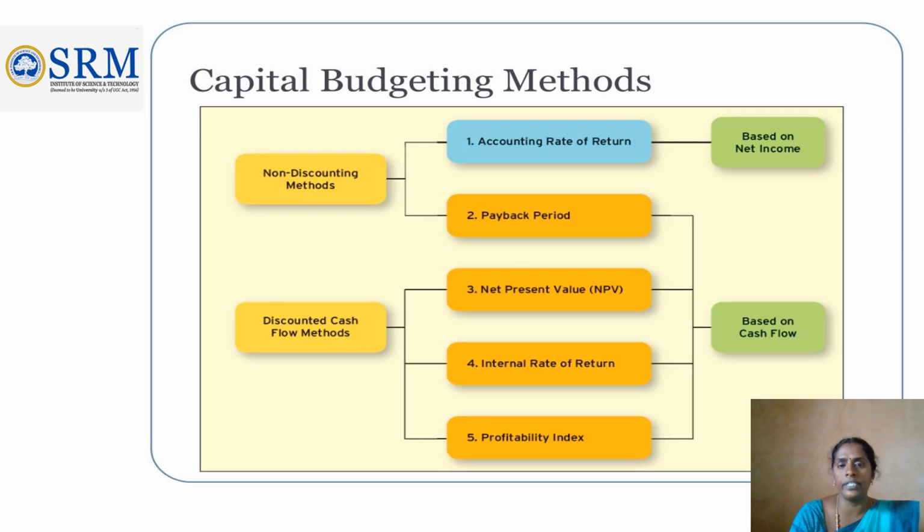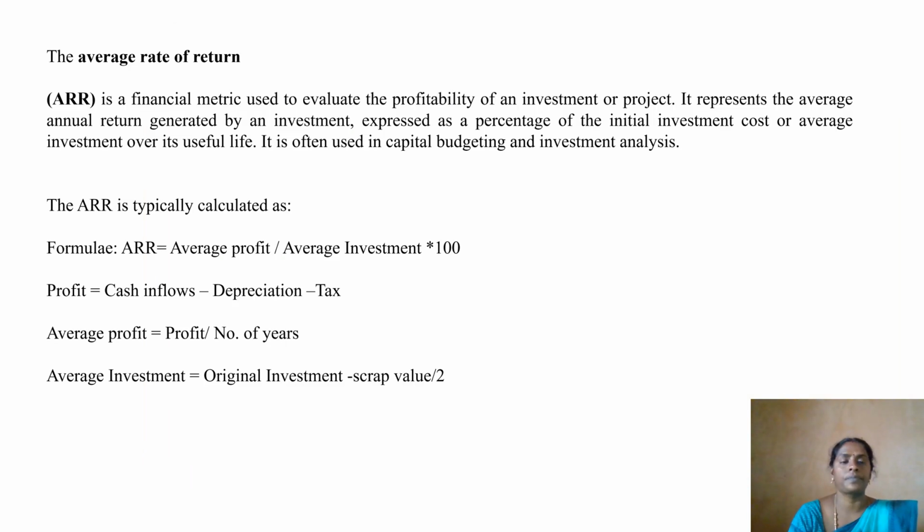Then the internal rate of return, IRR method, determines a discount rate that makes the NPV of a project equal to 0. This is also something we will understand once the problem is worked out. The last one, profitability index, compares the present value of the return cash inflows to the initial investment. So these are all the things we are going to discuss. First one, accounting rate of return. In this video, accounting rate of return problems will be worked out. The accounting rate of return, or average rate of return, is what we are going to discuss now.